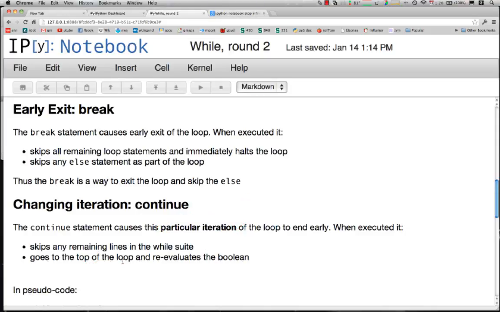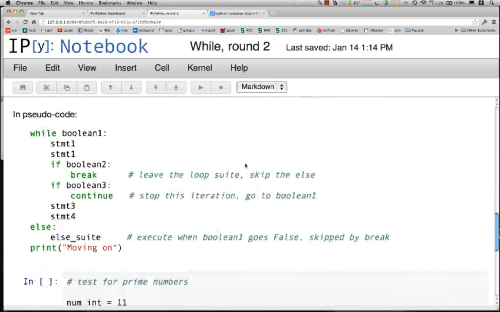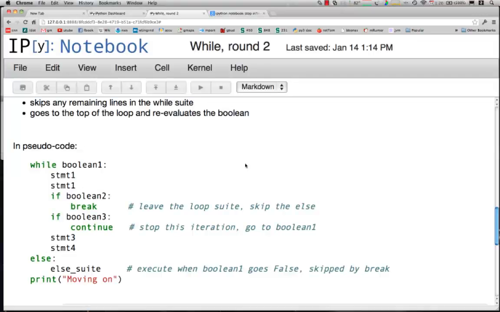One way to look at these things is to use pseudocode. This is code that's not exactly executable, but it gives us some English language combined with Python to give us an idea of what's going to happen. We have three Booleans in this example: Boolean 1, which is the while Boolean, and then two if statements, Boolean 2 and Boolean 3. First thing I want you to notice is that all of this is indented to the same level under the while loop. So this is all the while suite.